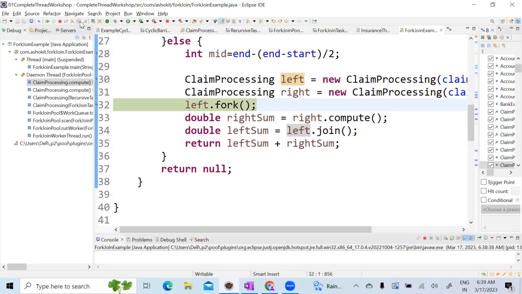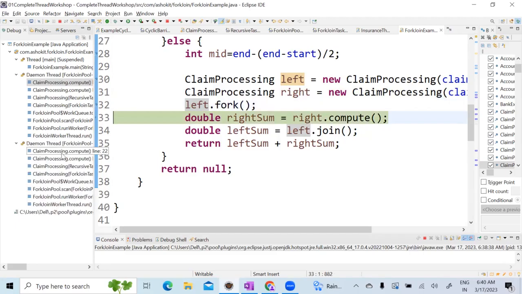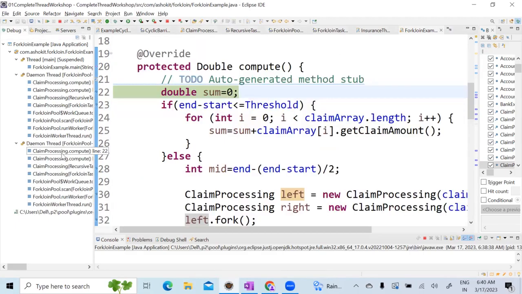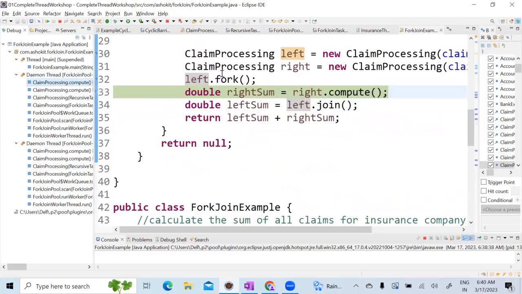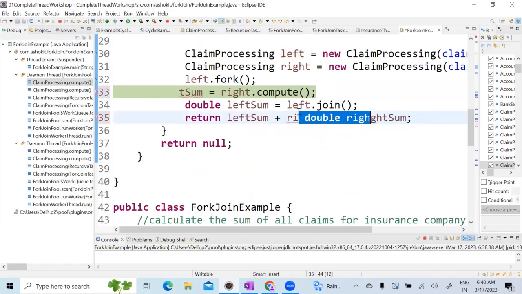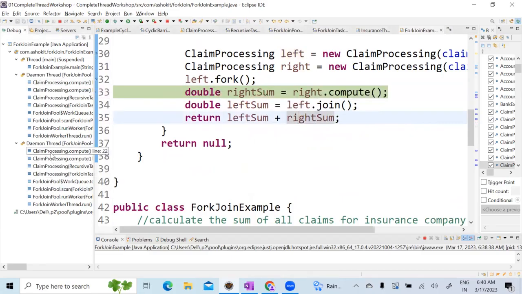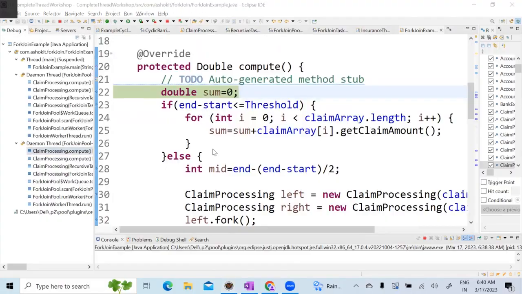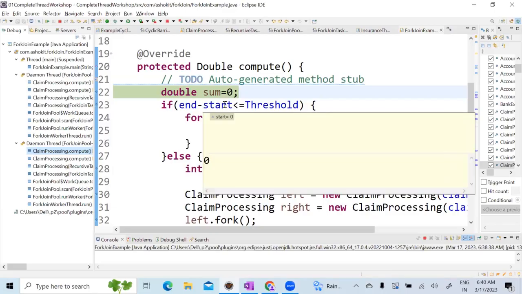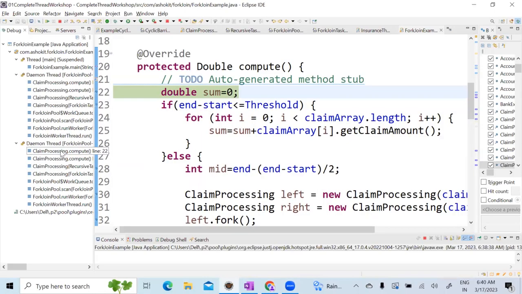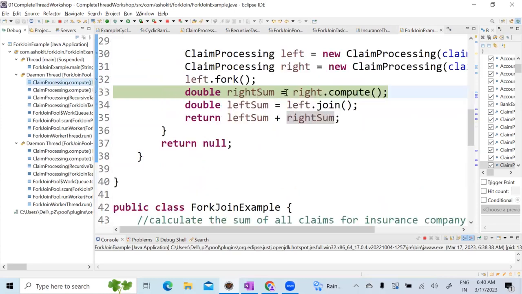Yes. Left dot fork means it will create a left thread. Look here. Currently, how many threads are there? Main thread and this one. Left dot fork, does it create another thread? Yes. So the current thread will do the right sum, and the new thread will do the left sum. Left sum means what are the starting point and ending point? Look here, 0, 200, correct? End is 200, starting is 0. That means this one is a left thread, and whatever is currently executing is the right thread.